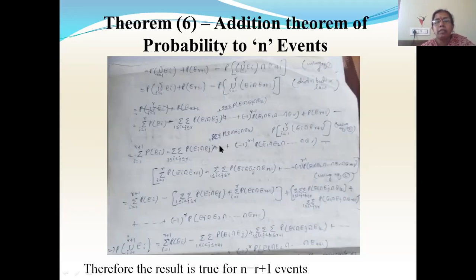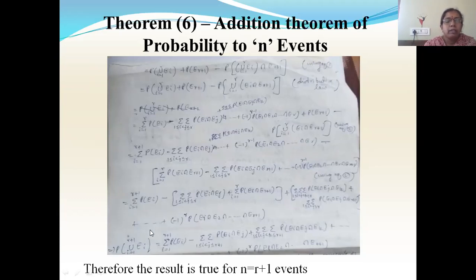Then again plus the probability with three events. Here I have three events, here I have three events, so combine those three events. Then the remaining parts, when this last expression and this expression are combined, we'll get minus 1 to the power of r, P of E1 intersection E2 intersection E(r+1).